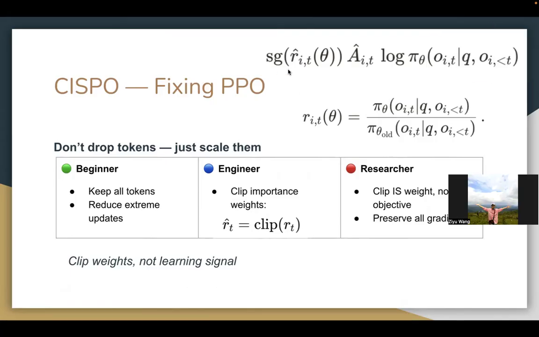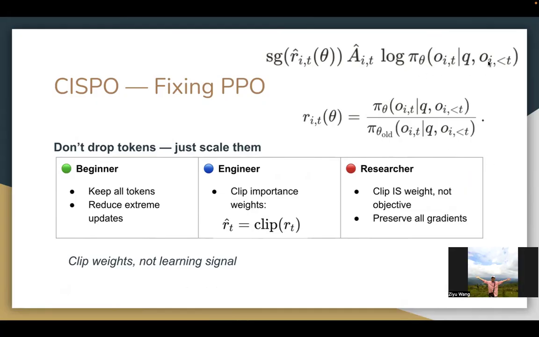And for the loss function, we want to maximize this term. A is our advantage. Log pi theta is what we have in the policy gradient, where we compute the probability of outputting the next token, given the query tokens and also the previous tokens. And the stop gradient on r_t(theta) will clip the importance sampling weights instead of the whole objective. In this case, we'll be able to preserve all the gradients. And stop gradient means we do a forward pass without back propagation.